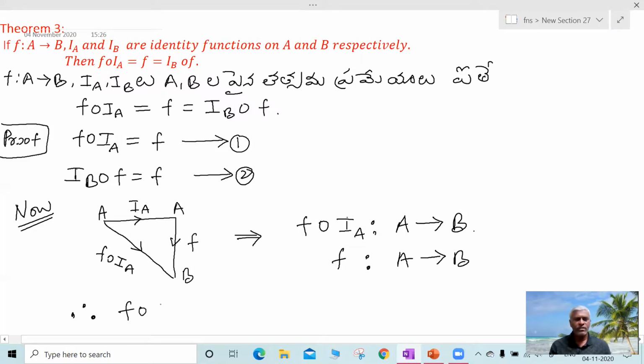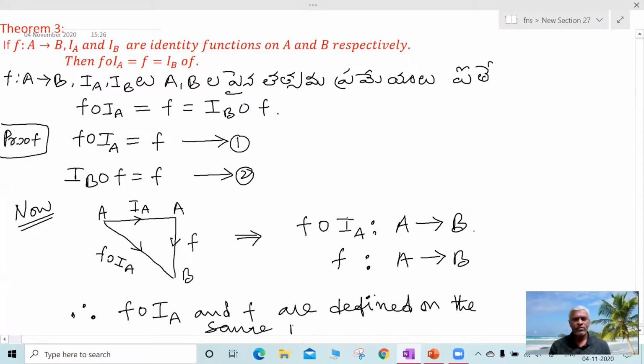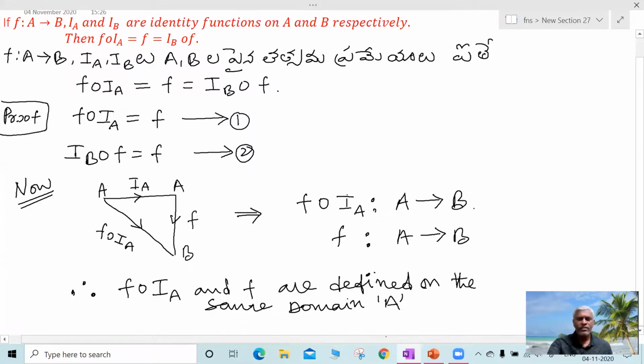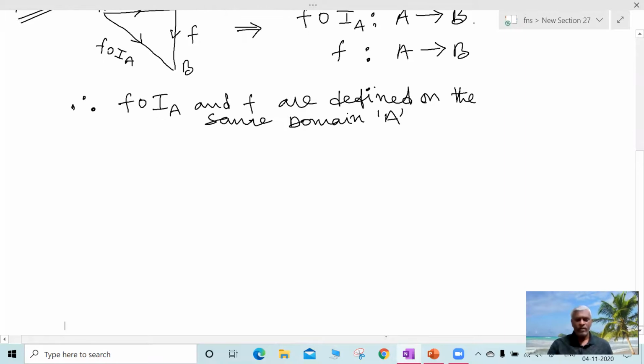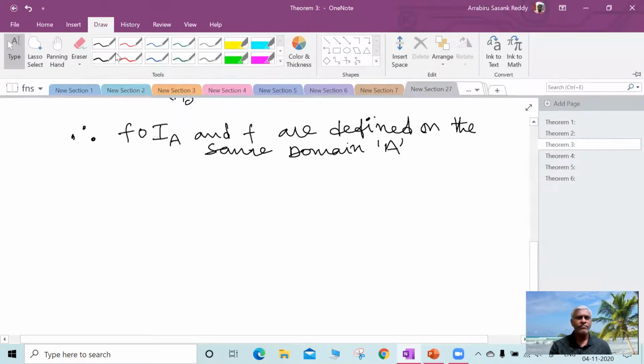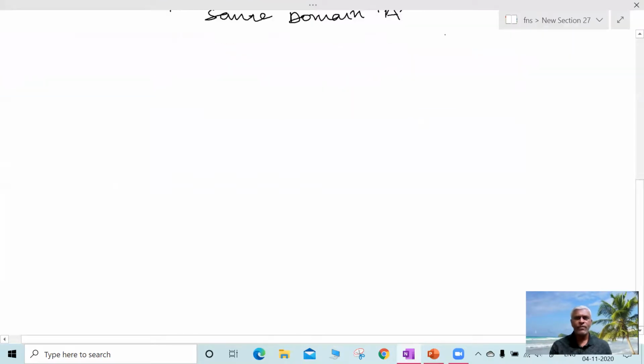So now this function f circle IA and f both are defined on the same domain, that is A. ఒకే ప్రదేశం పైన ఇవి నిర్వచించబడ్డాయి. అన్ని వీటికి ప్రదేశము ఒకటే, they are defined on the same domain. So let us name it 3.